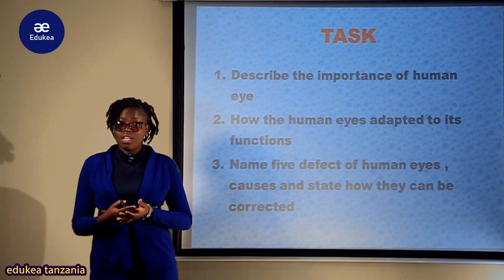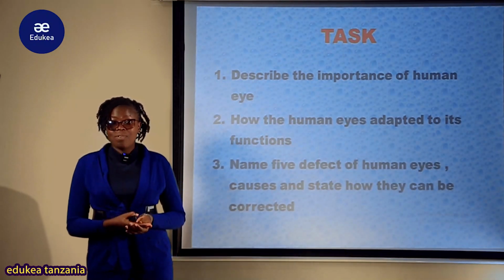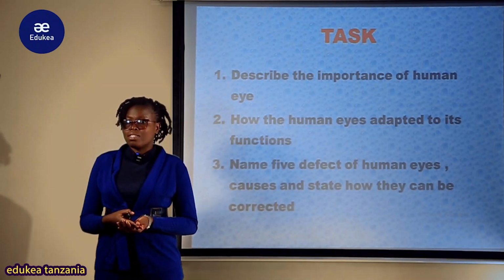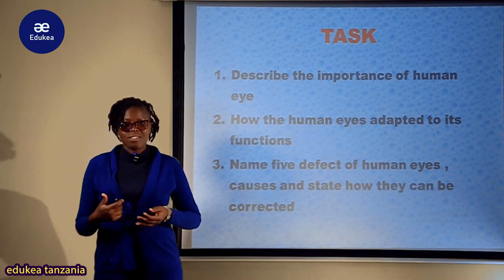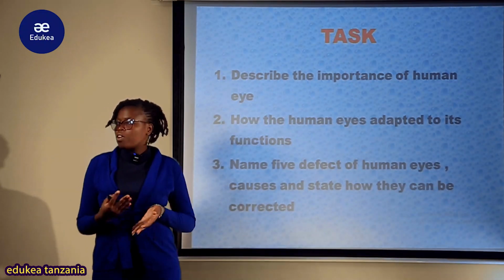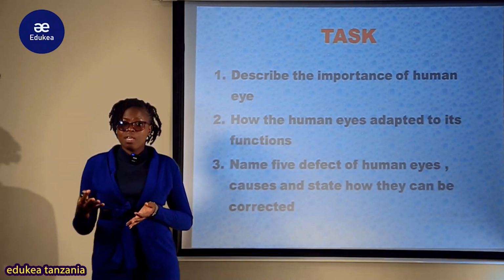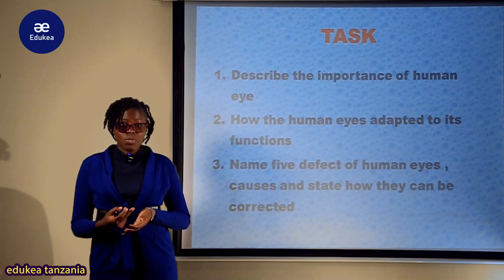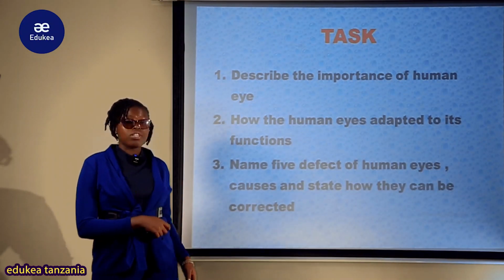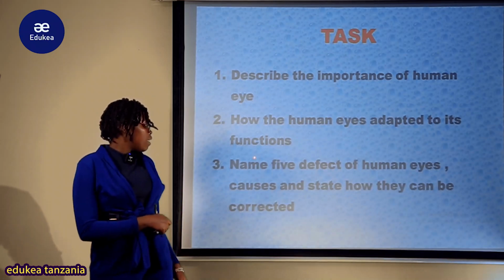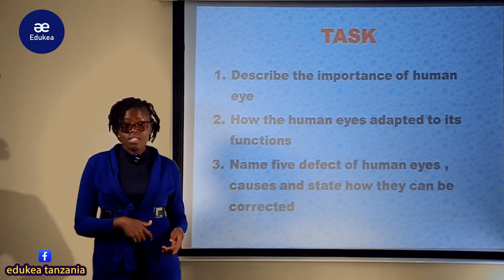Up to now, mark the end of our today's session, but before I sum up my session, I would like to give you this simple task. Please try to attempt it so that you can improve your understanding. My question to you today is, describe the importance of the human eyes. Katika mambo tuliyosoma, unaweza kuniambia nini umuhimu wa macho? What are the importance of mammalians to have eyes? Swali la pili, how the human eyes adapted to its function? Na swali la mwisho, name 5 defects of the human eyes, causes and state how they can be corrected.